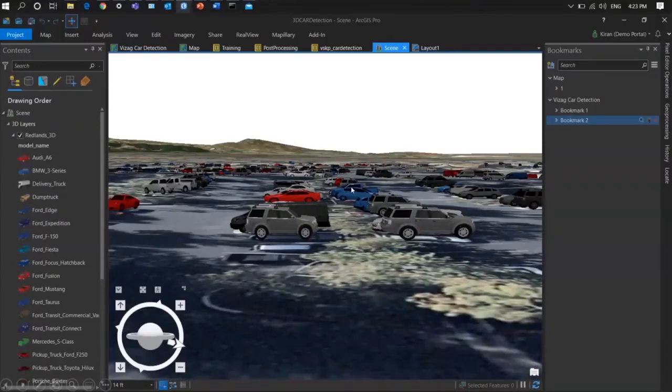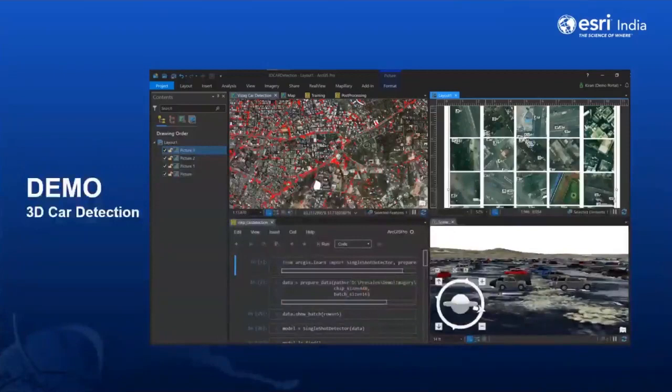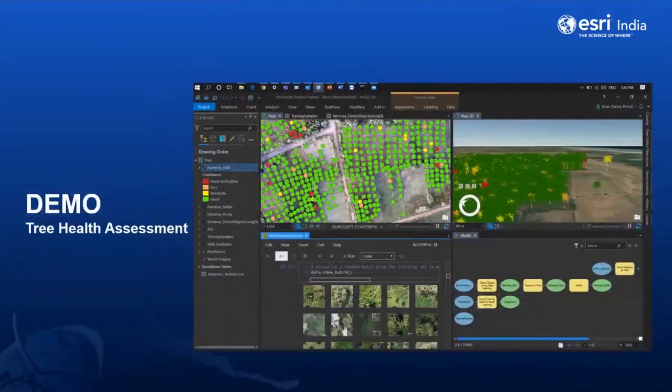Now, moving towards the real world, deep learning does not stop only at detecting the car or detecting the face, whether working on RGB imagery or working on videos. It can also apply to real world applications. So what is real world? When we talk about it, I can take this to agriculture health assessment, right? And what is this health assessment? I want to identify the different types of trees, and which are damaged and which need inspection. Let's have a demo on that.